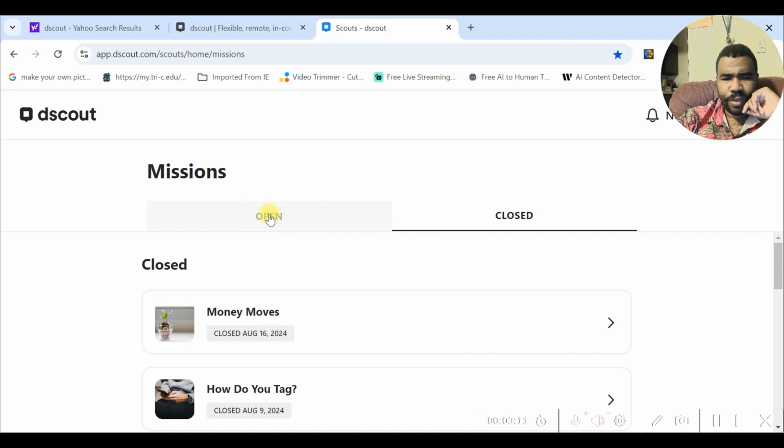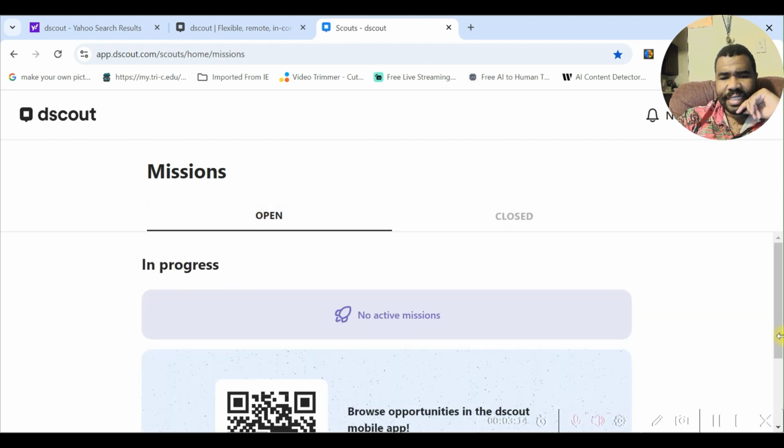And they're going to tell you over here which ones are open. Right now it says no active missions, but they do have the express missions, where usually you have a greater chance of getting selected versus the one-on-ones or the focus groups. So let me know if you actually participated in some of these research study programs or some of the express missions. I want to hear from you guys.